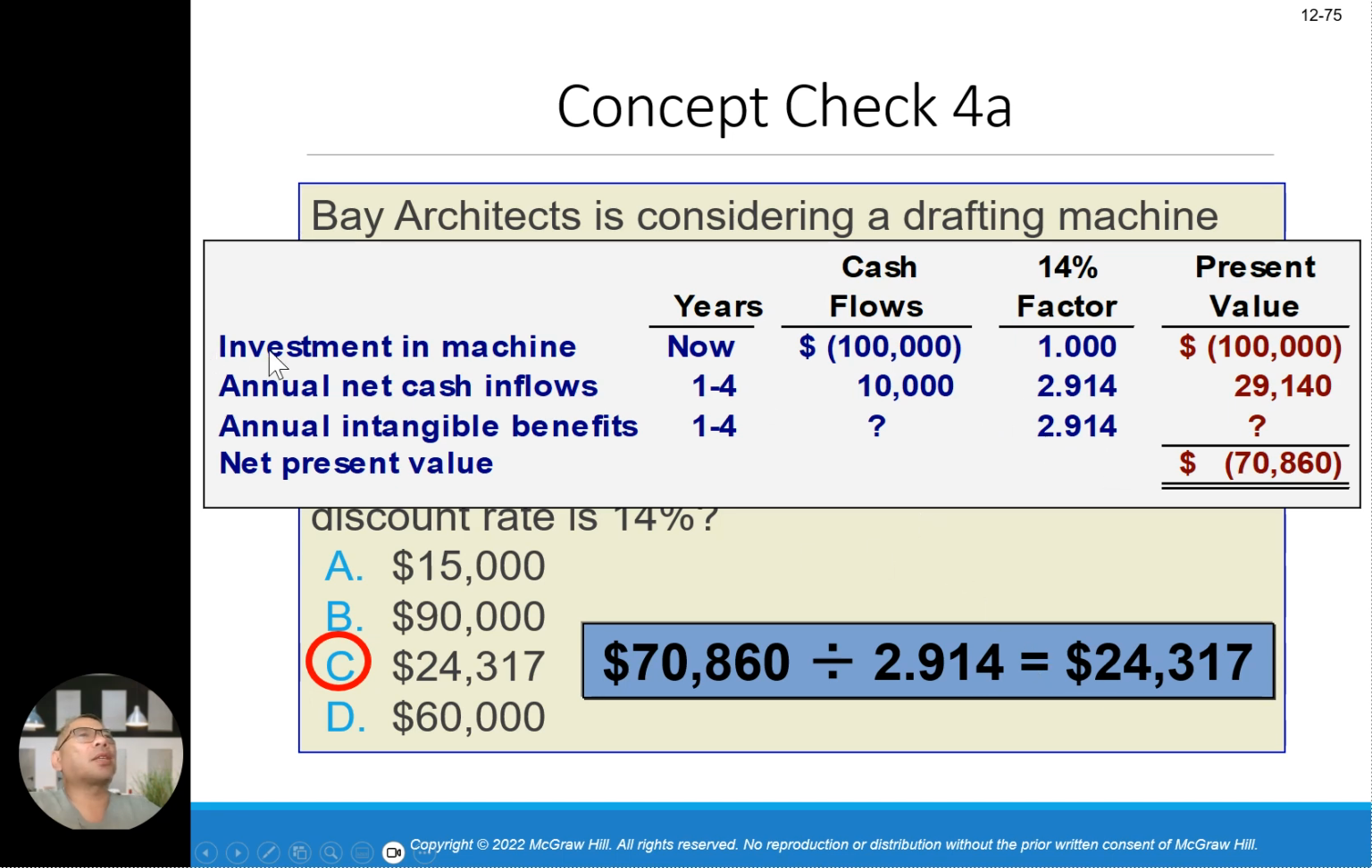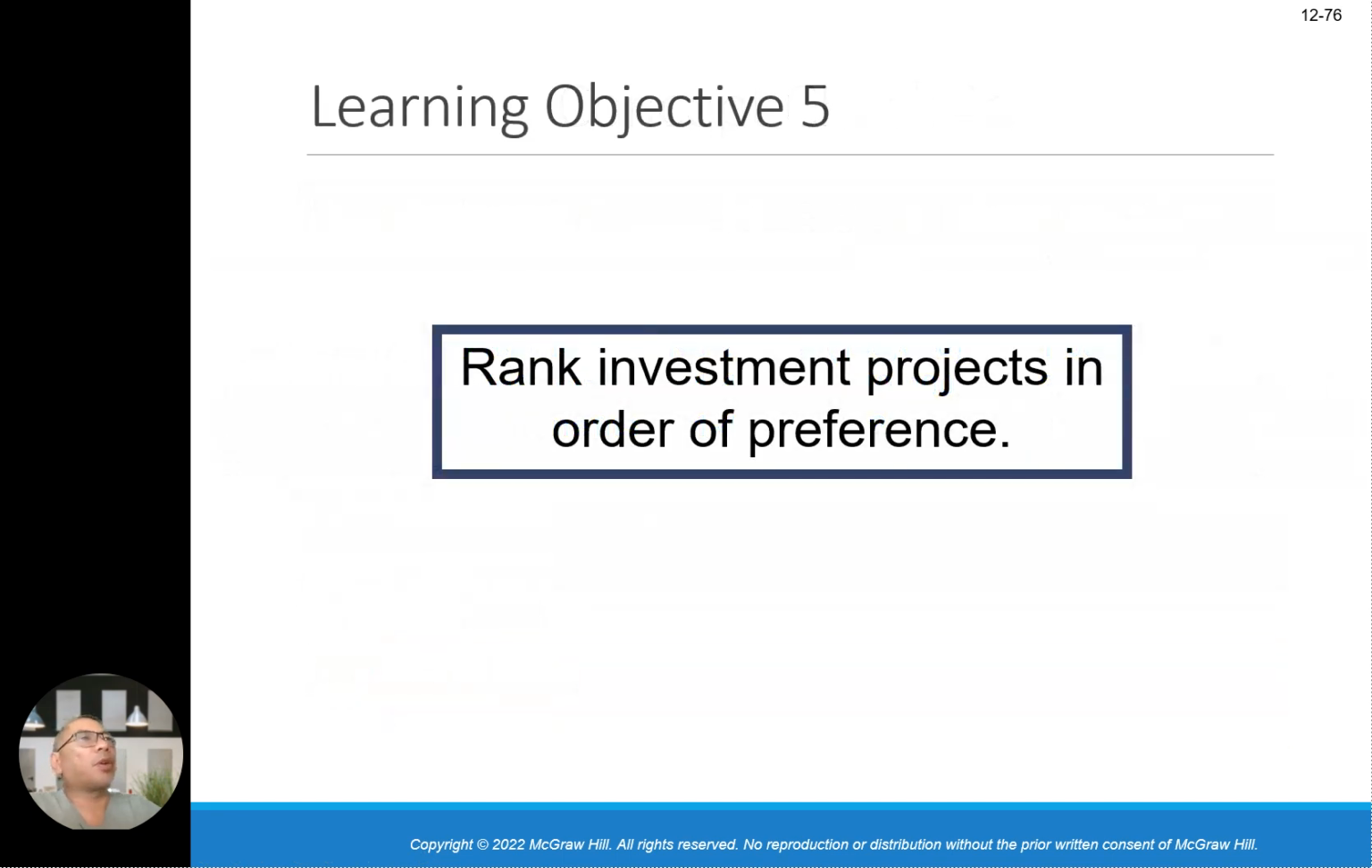So you got this number, the investment in the machine, now 100,000. And then the annual cash flow for years 1 to 4, 50,000 times 2.914, is 140. And then the annual intangible benefit is the question mark here. But you have this number, you have this number, you got this number. Then you just plug in the 860 remaining divided by 2.914, which is the factor. You get 24,317.